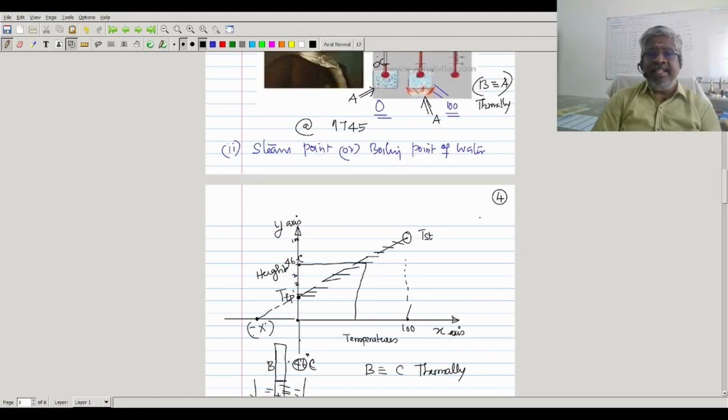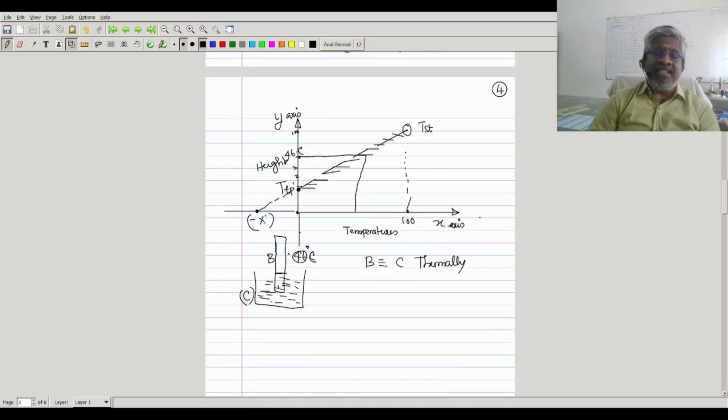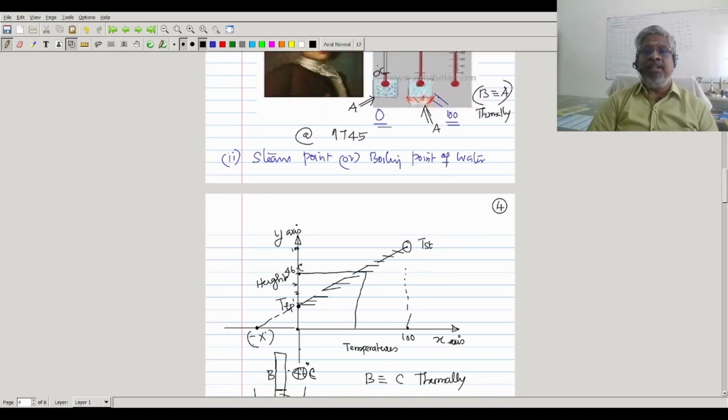So I can say A and C are in thermal equilibrium according to the zeroth law of thermodynamics. A and C are thermally in equilibrium. But for A, we fixed it as 0 degrees Celsius. So I can say C is also at 0 degrees Celsius. The similar logic of discussion can be applied to the steam point of the water also.